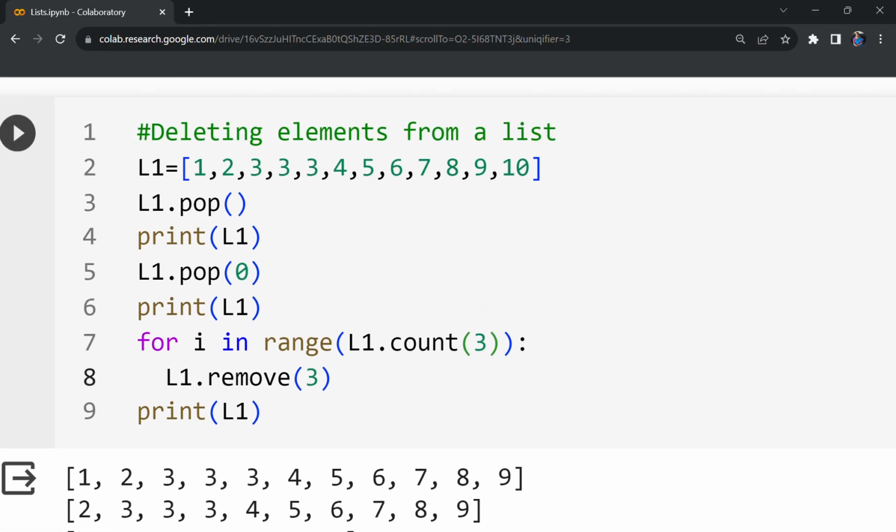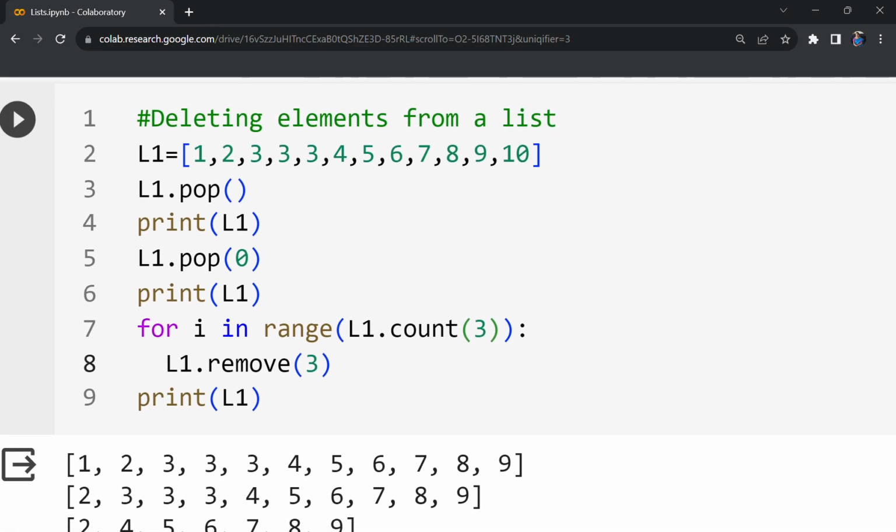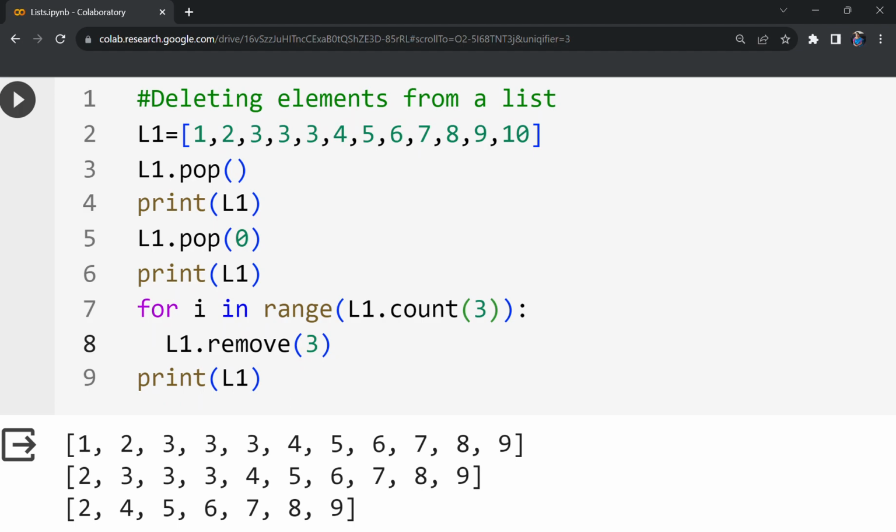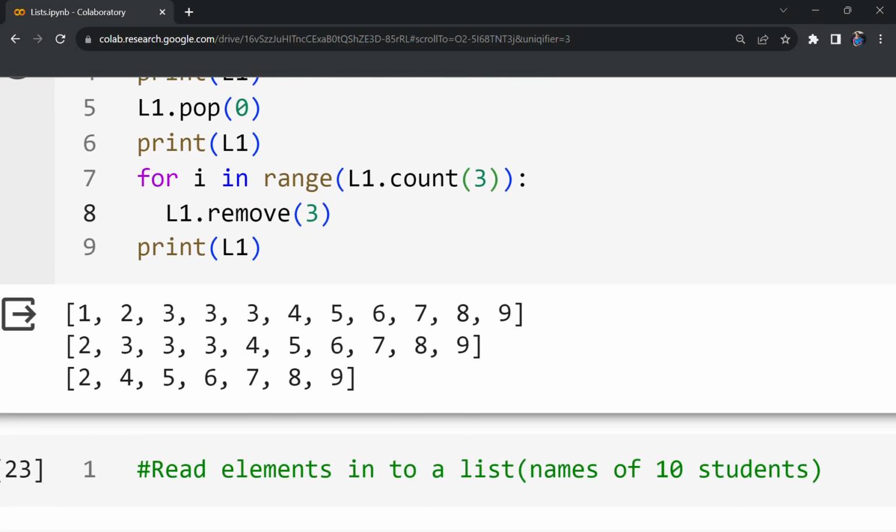Okay, so let us see this again. Pop without a parameter will remove the last element. Pop with a parameter will remove the element at a particular position, and remove will remove the element by its value rather than position. And what this count method will do is find the number of occurrences of the given element.